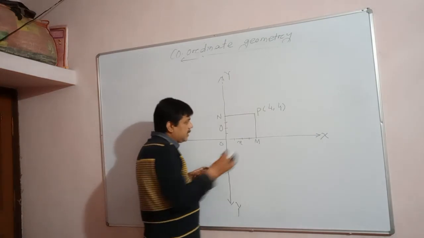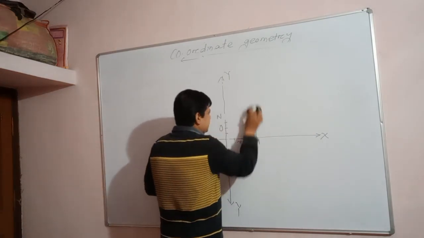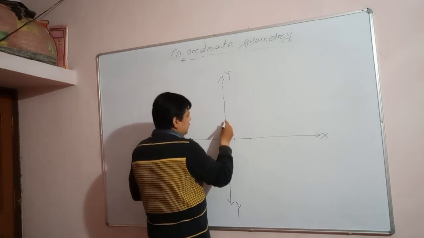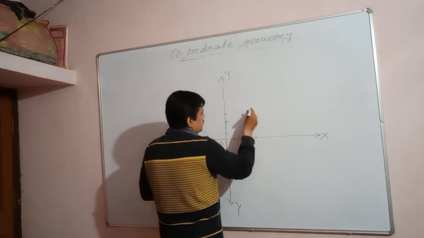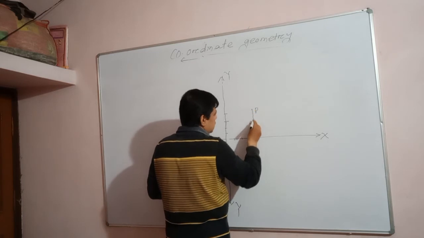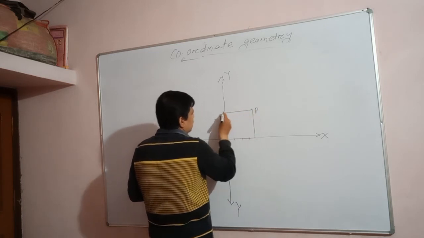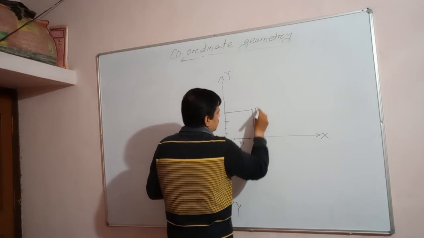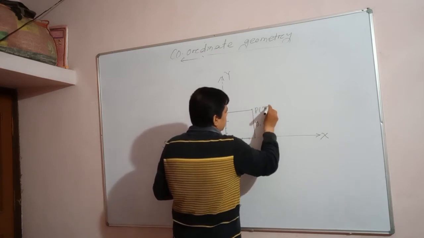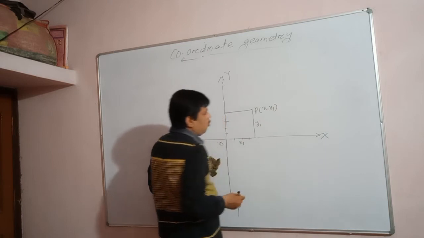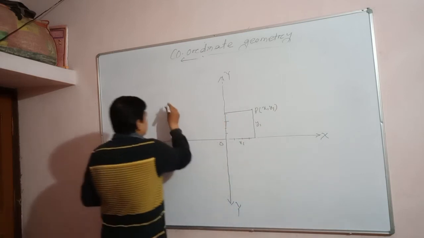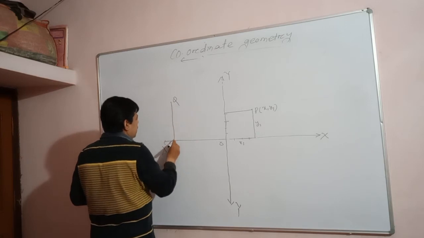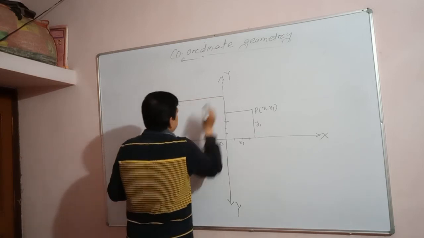And what is interesting is that if you are taking a point, understand or not? Suppose P is a point you are drawing, it forms a rectangle. This is called x1, this is called y1, so the point is (x1, y1). Suppose I am taking another point Q. You draw a perpendicular here and it forms a rectangle.